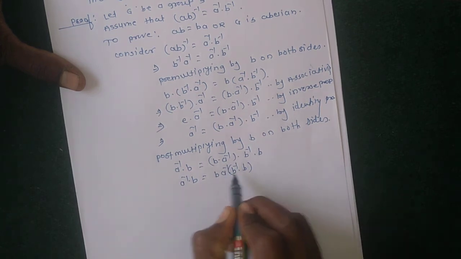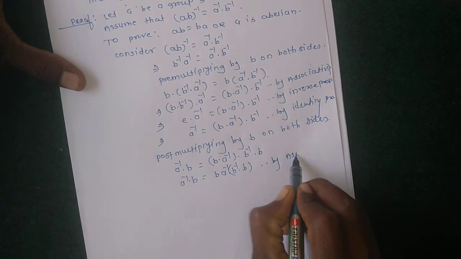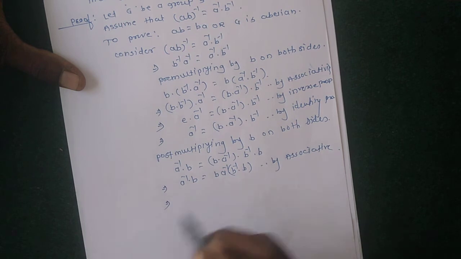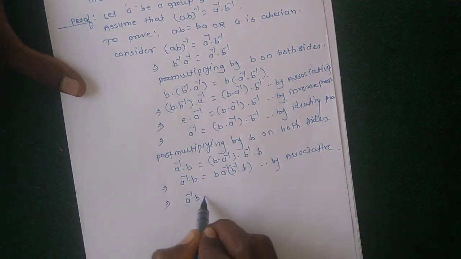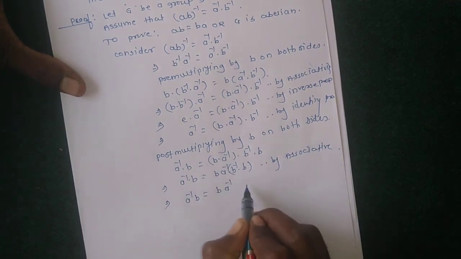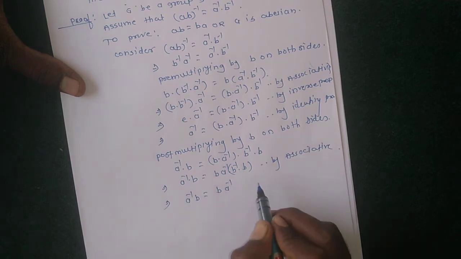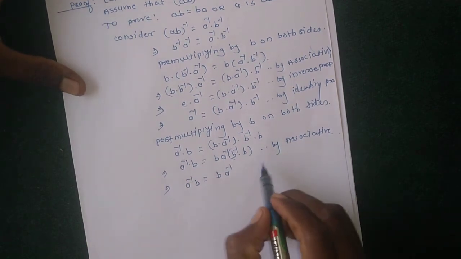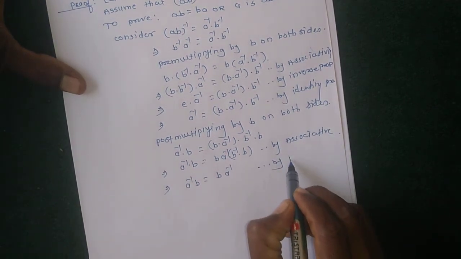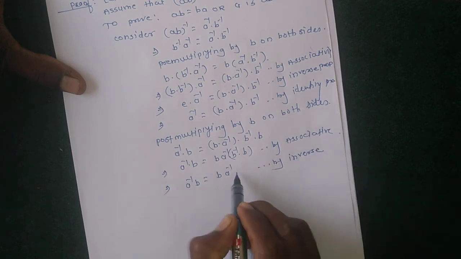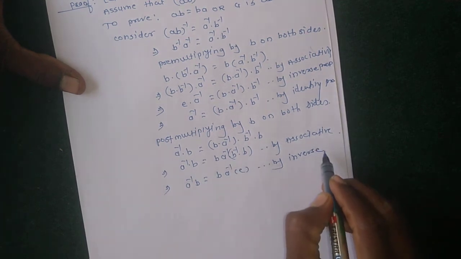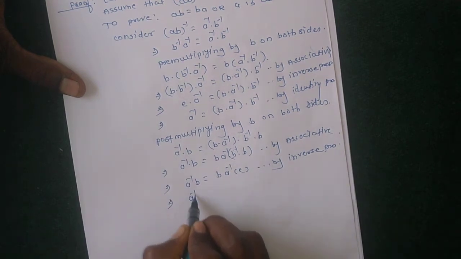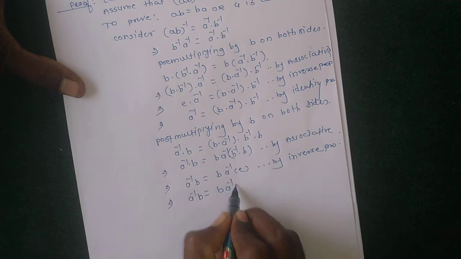By using the associative property, a inverse b equals b a inverse times b inverse b. By the inverse property, the value of b inverse times b is the identity, and by using the identity property, a inverse b equals b a inverse.